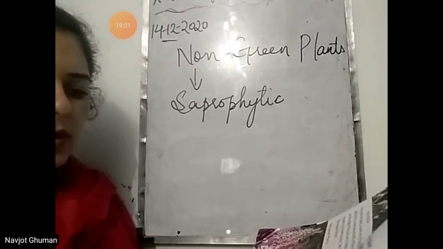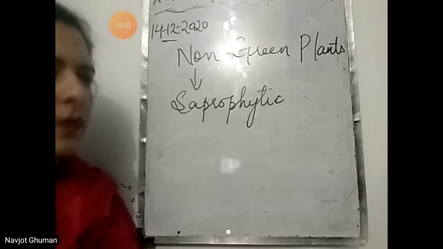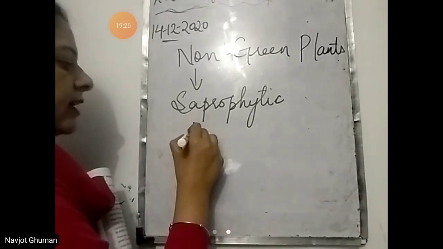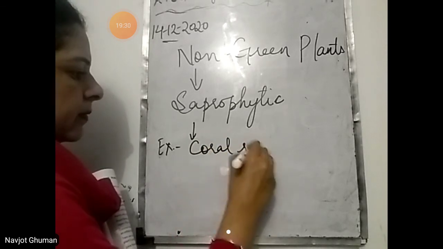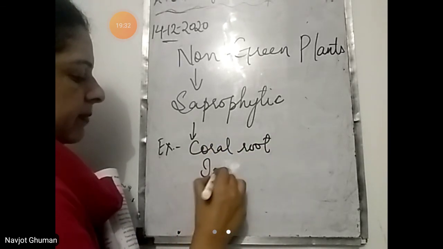Examples are coral root and Indian pipe. These are examples of non-green plants.